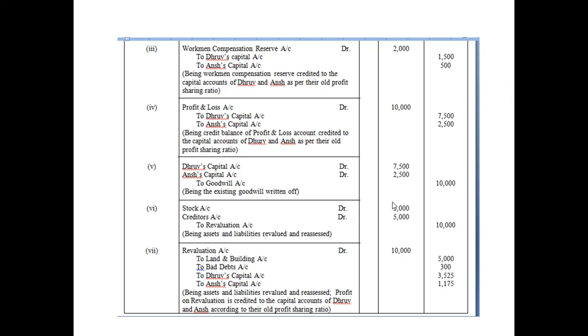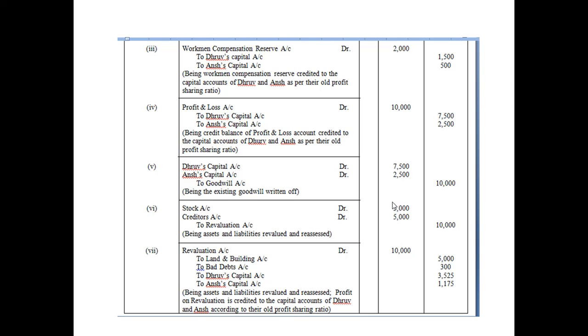Now in the asset column, we have one item, goodwill. This goodwill is already existing. So this existing goodwill is to be written off between old partners in the old ratio. The amount is 10,000. So this will be shared between Dhruv and Ansh as per their old profit sharing ratio, that is 3 is to 1. Whenever the goodwill is written off, it will appear on the debit side of the partner's capital account.